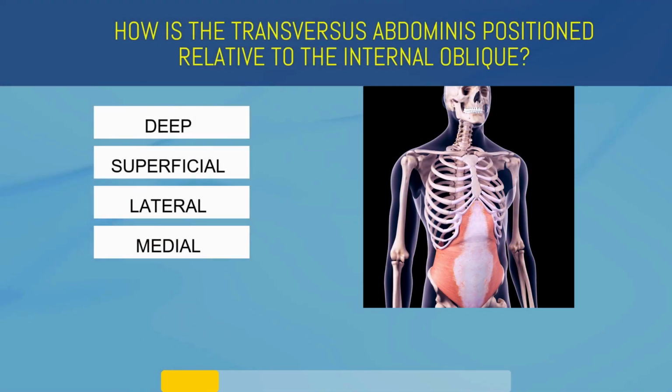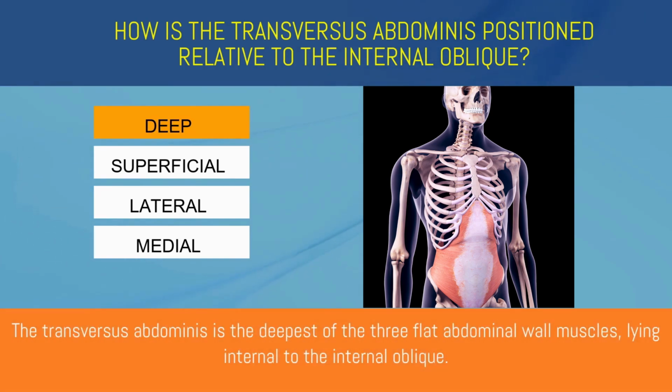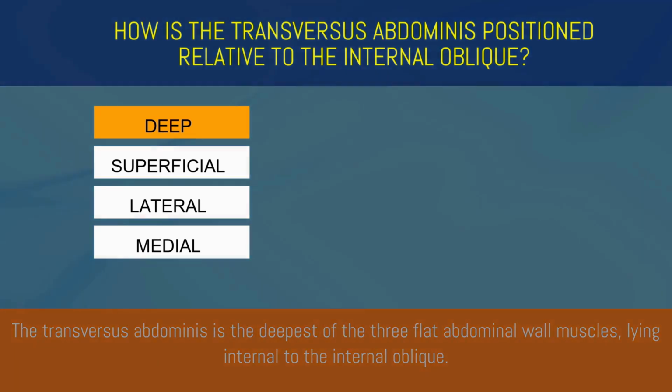How is the transversus abdominis positioned relative to the internal oblique? Deep, superficial, lateral, or medial? Deep. The transversus abdominis is the deepest of the three flat abdominal wall muscles, lying internal to the internal oblique.